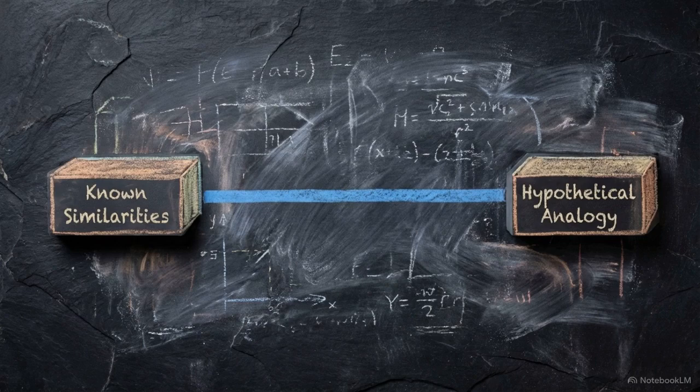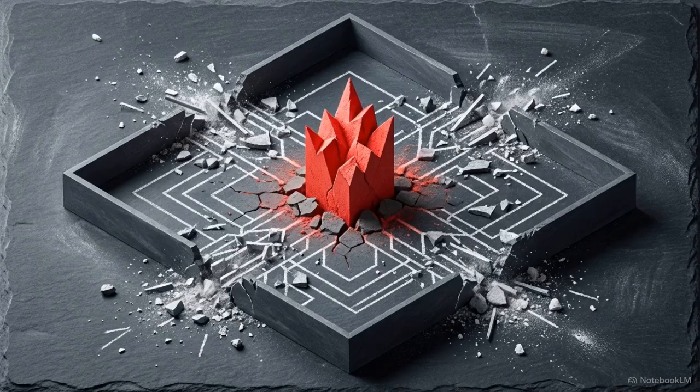Bartha outlines two necessary conditions. The first is prior association. This requires an explicit, demonstrable connection in the source domain between the known similarities and the projected hypothetical analogy. The second condition is the potential for generalization. This requires proving there is no critical disanalogy in the target domain that would block the transfer of the logic. A critical disanalogy is any distinct difference that directly interferes with the causal relationship established in the source.